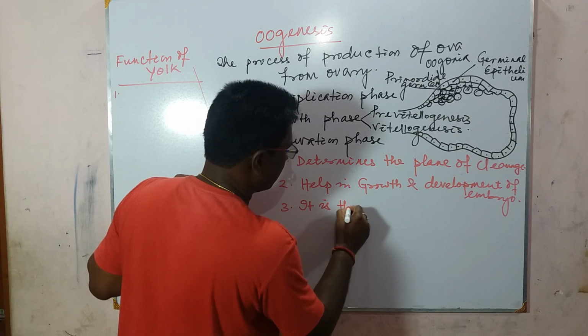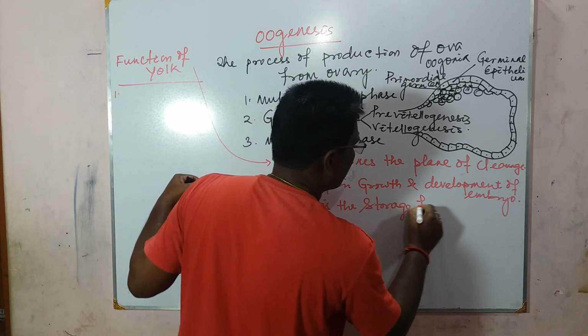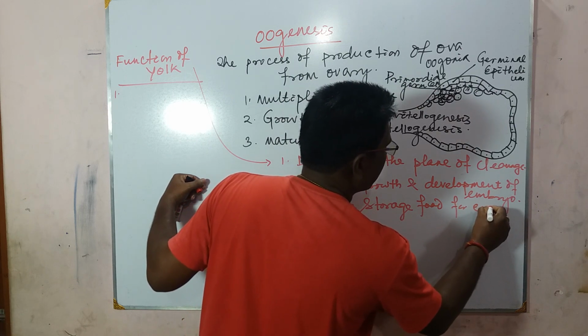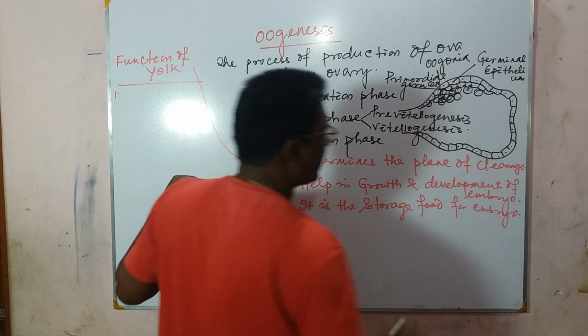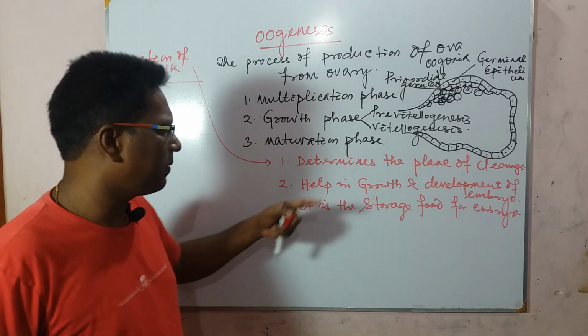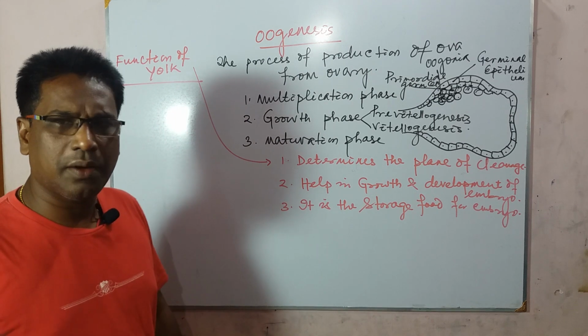It is the storage food for the embryo. The embryo gets the storage food, so the embryo does its growth and development, and it determines the plane of cleavage.